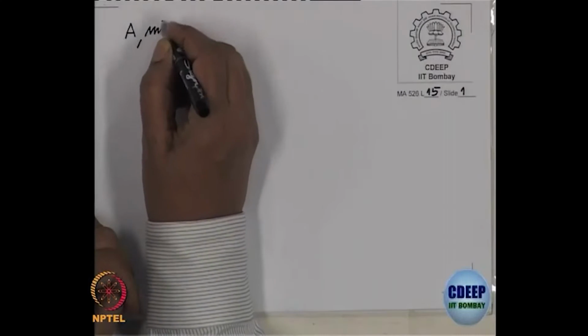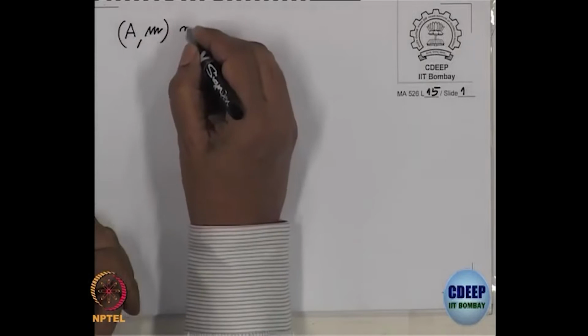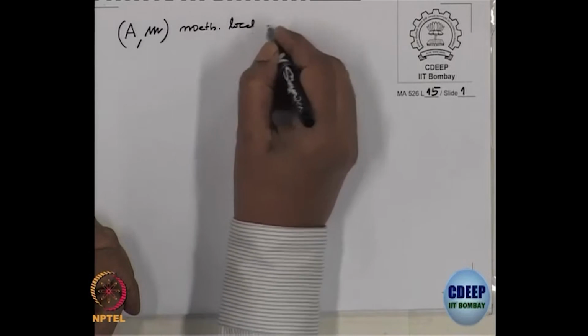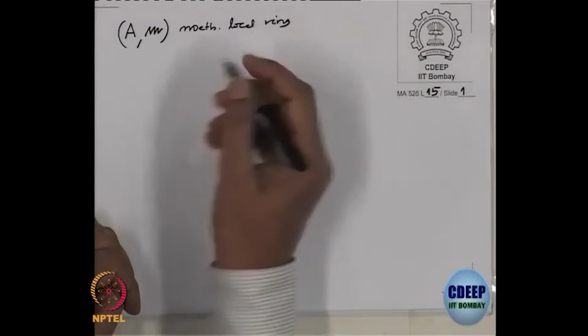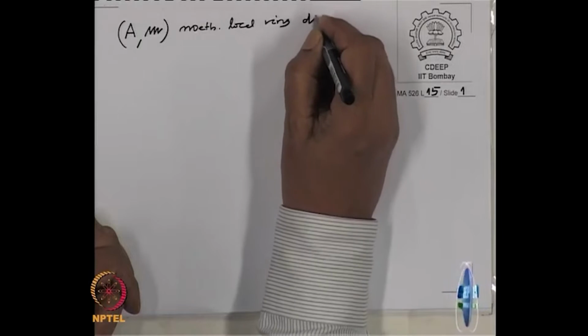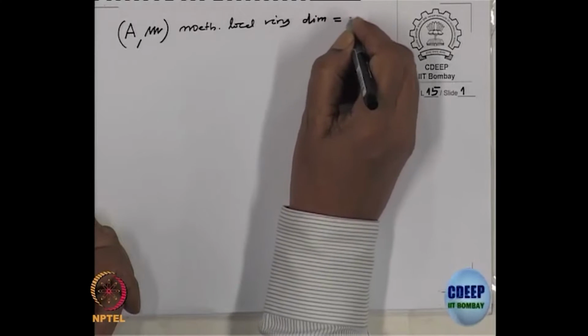Let A, M be a Noetherian local ring of dimension equal to d.